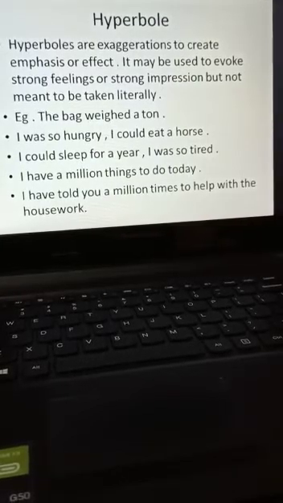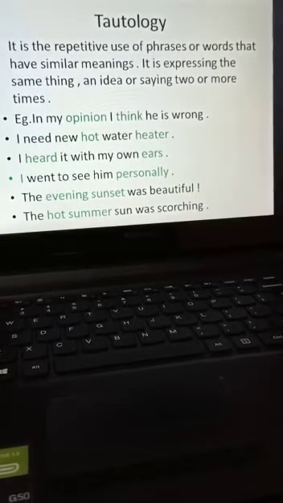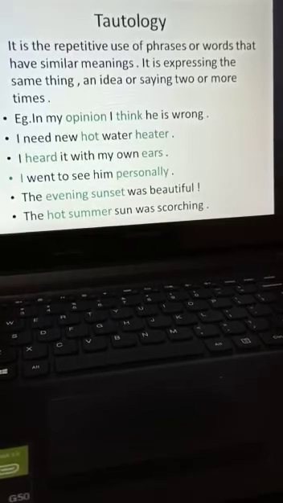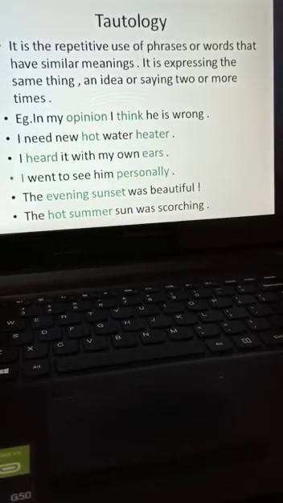Exaggerated statements. Next is tautology. It can be defined as the repetitive use of words or phrases that more or less convey the same meaning in the same sentence. It is the repetitive use of phrases or words that have similar meaning.